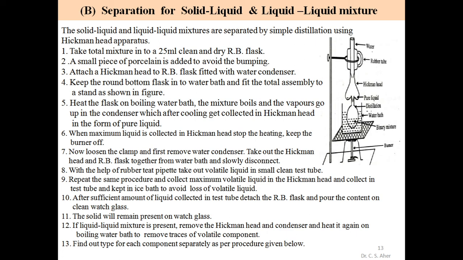In A type we consider solid nature. B type may consist of solid and liquid, and C type is a liquid mixture. B type is a solid and liquid, and C type is a liquid nature of organic mixture. These are the types. A type is a solid nature; both organic compounds are solid. In type B, one is liquid and the other is solid. In type C, both are liquid.